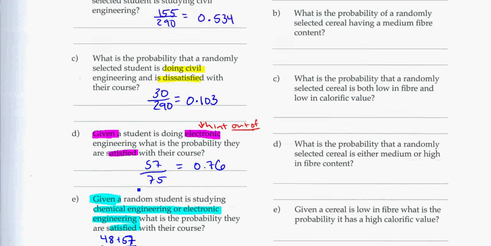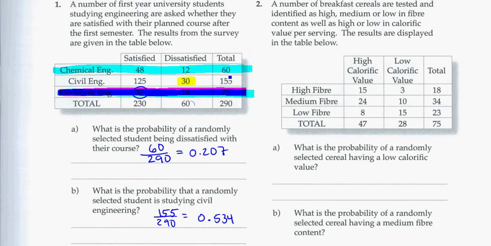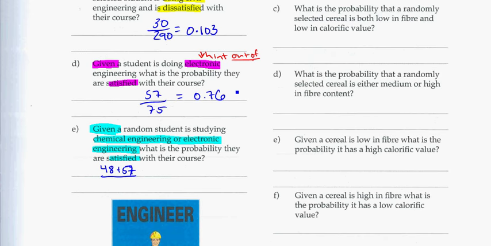And that's out of how many total are taking those two courses. That's 60 and 75. So 60 plus 75 on the bottom. So those are the satisfied students out of the chemical and electronic engineering students. And if we add those up, we should get 105 over 135. And that ends up being 0.778.